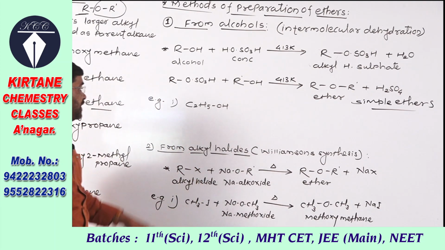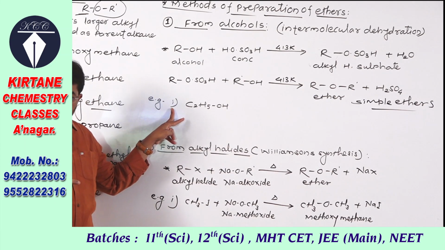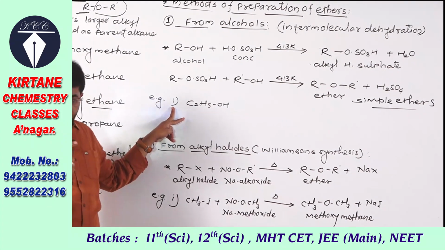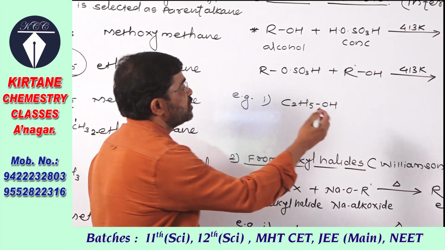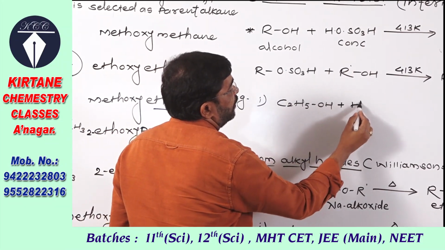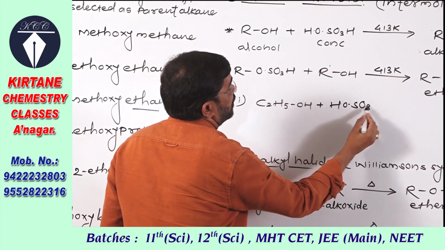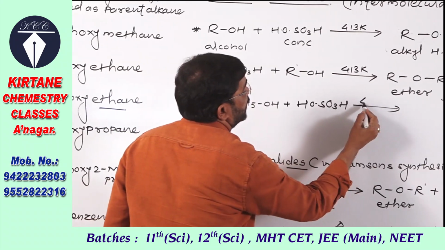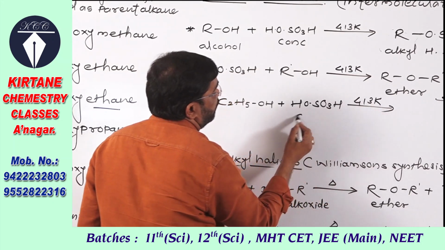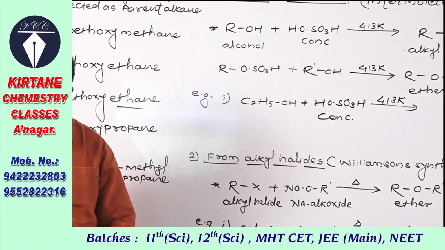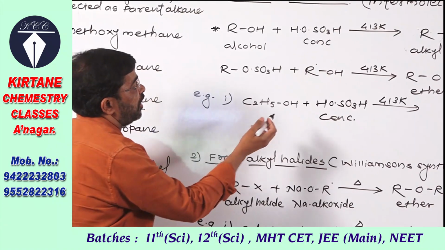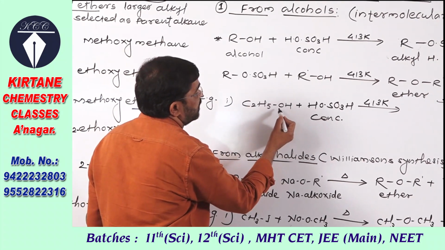Okay, here see one example of alcohol that I have taken, that is ethanol, ethyl alcohol. So ethanol when treated with concentrated sulfuric acid at 413 Kelvin temperature, when this mixture is heated, removal of HOH takes place.